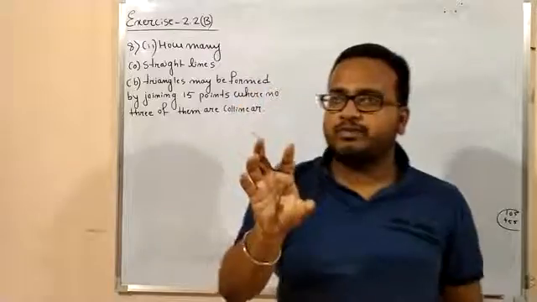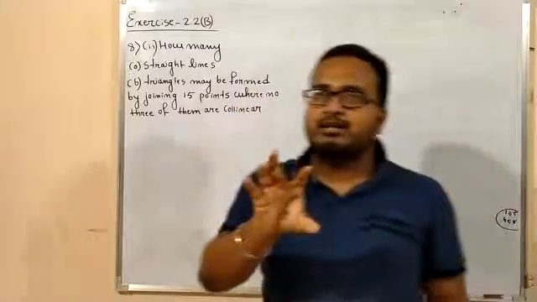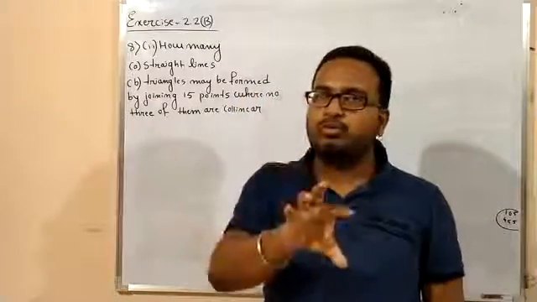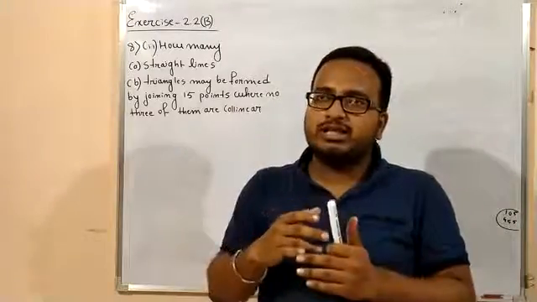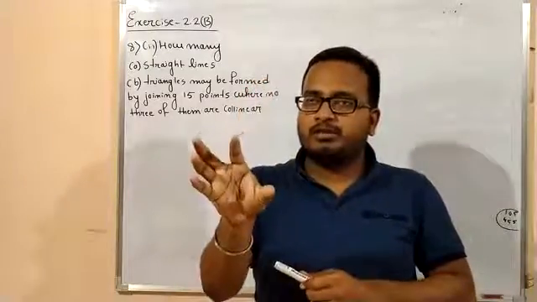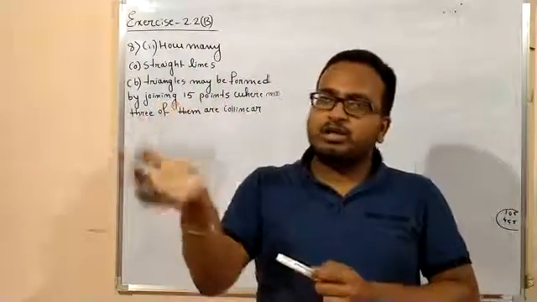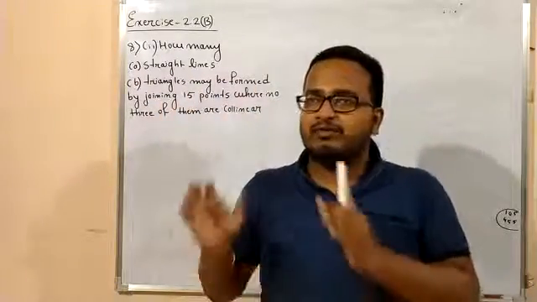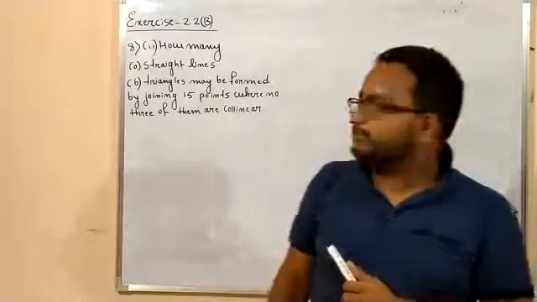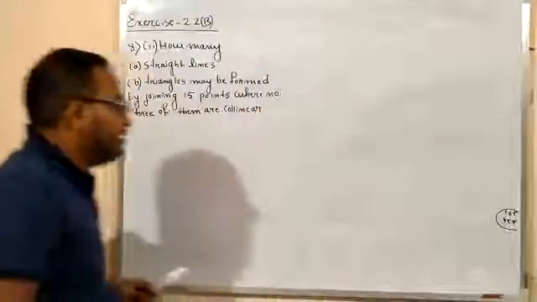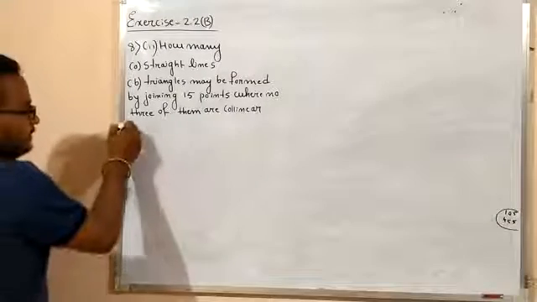And by using those 15 points, first of all, you have to find the number of straight lines that you can draw or form. And the next question is, by using those 15 points where no 3 of them are collinear, you have to find the number of triangles that you can form. Okay? So let me solve one by one. Solution